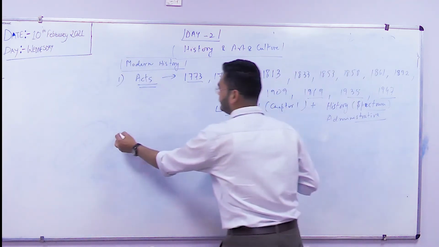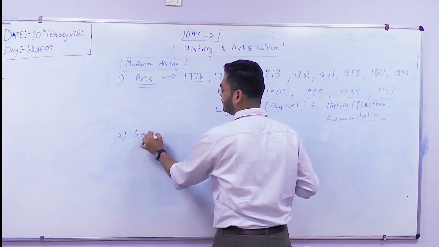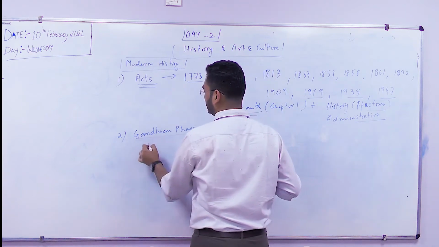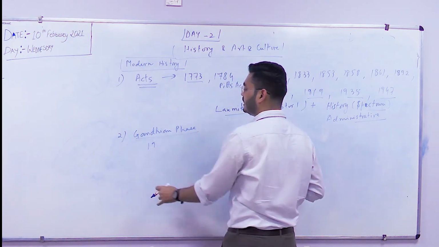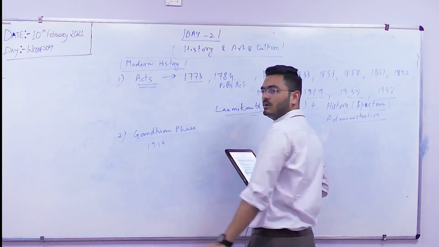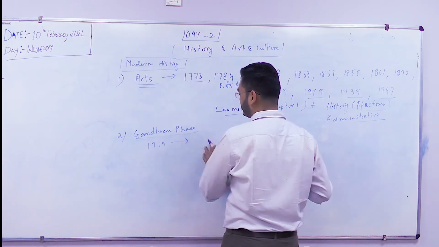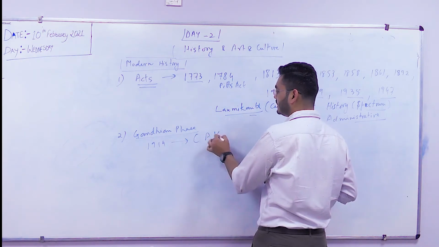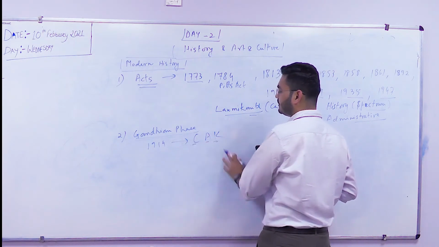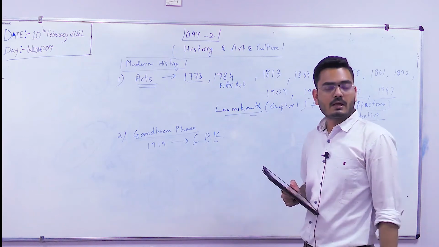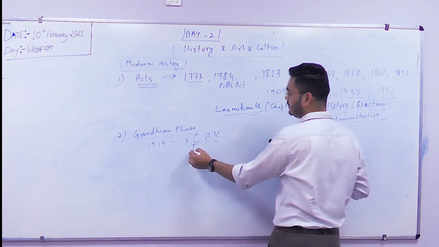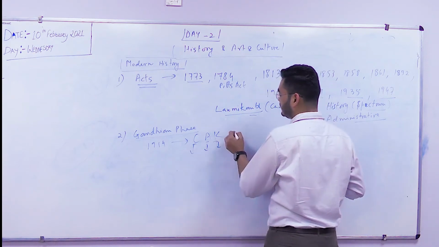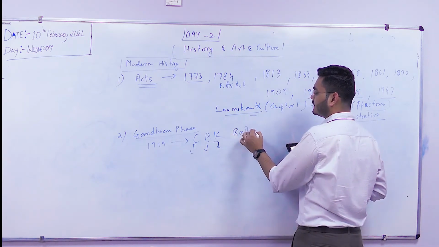Next we have the Gandhian phase. The Gandhian phase starts from, well, he came to India in 1914, right? But after that he started with his movements. The most important movements that he started were Champaran, Ahmedabad and Kheda. Okay? Champaran, Ahmedabad and Kheda. Then he started with the Rowlatt Satyagraha.